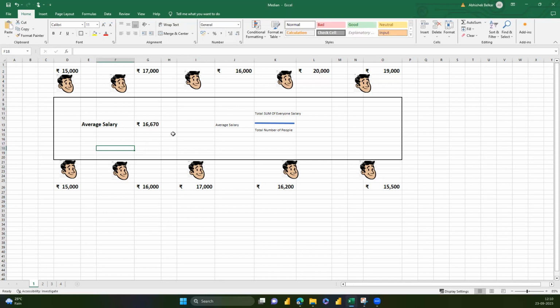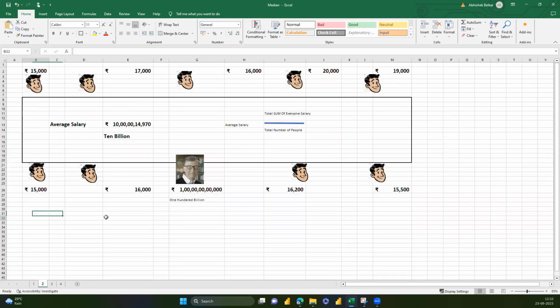Makes sense, fair, right? It's quite relatable since most of the folks are in that range. So that number makes sense. But let's say hypothetically, one of your friends walks out and Bill Gates comes in and sits on your table, right? And he starts eating vada pav with you. Now imagine his salary is 100 billion rupees.